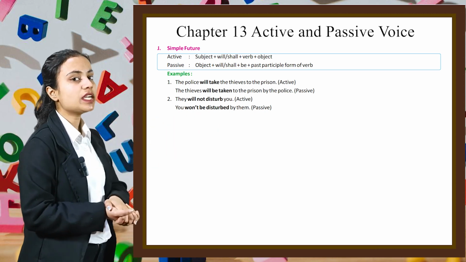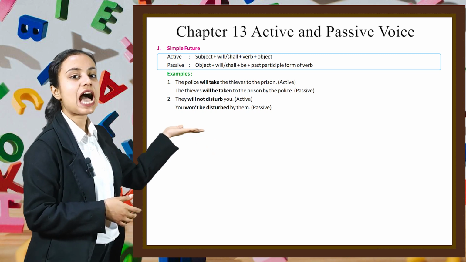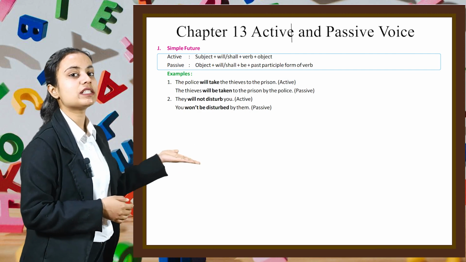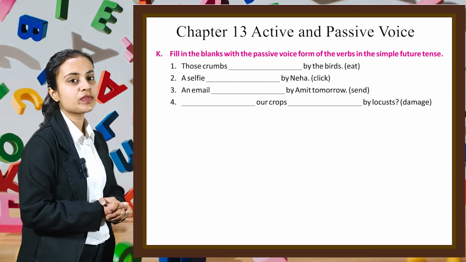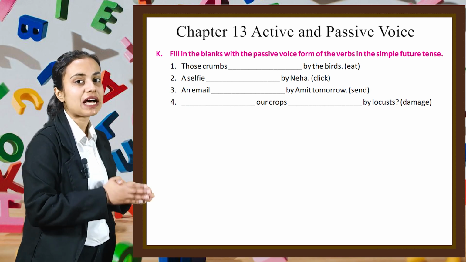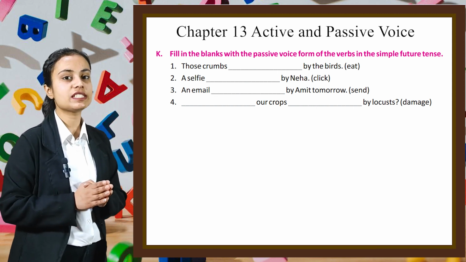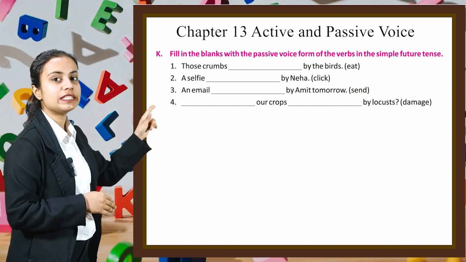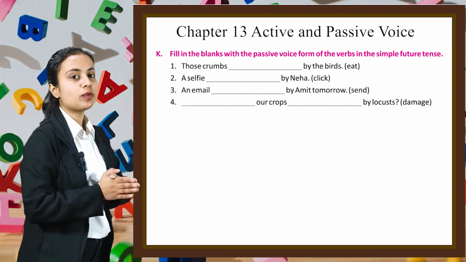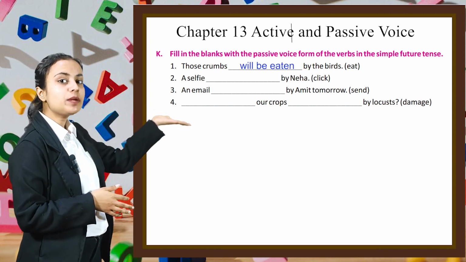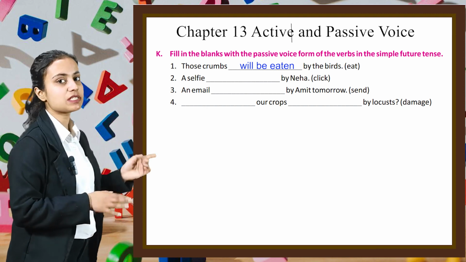Similarly, in the next example, we have they will not disturb you. It is the active form. You won't be disturbed by them is the passive form. Now let's do some questions related to them. Here we have to fill in the blanks with the passive voice form of the verb in the simple future tense. The first sentence is those crumbs dash by the birds. We have the verb eat, so our sentence will be those crumbs will be eaten by the birds. In a similar manner, you have to do the rest of the examples by yourself.